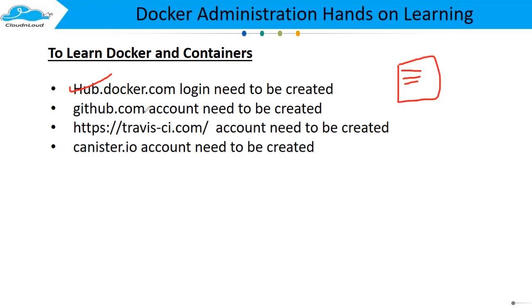And github.com, of course, you all will have. We have seen most of the Azure command line and automation sessions, so if you have one, then no need. If you don't have one, create github.com and store your credentials in the notepad. And also you need to create a username on travis-ci.com, because we are also going to see how to do a DevOps pipeline for the Docker image process.